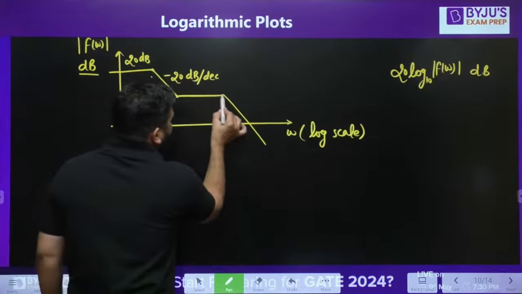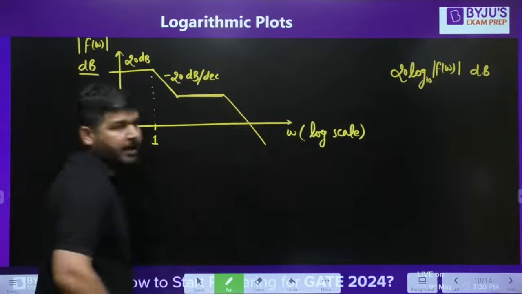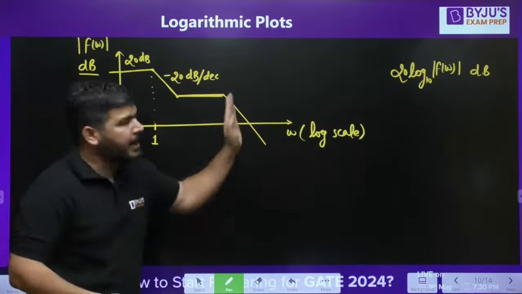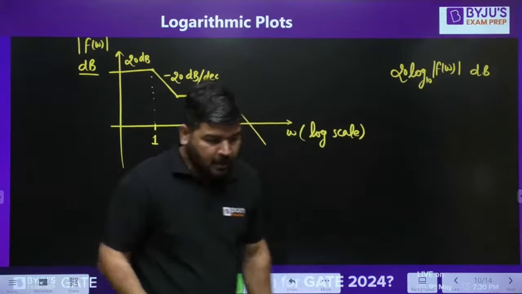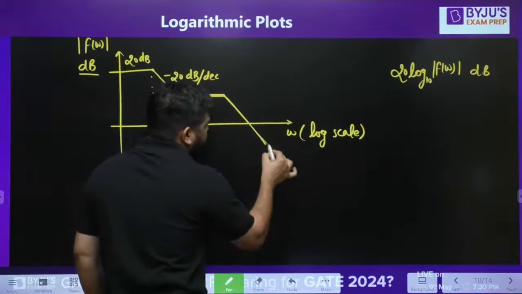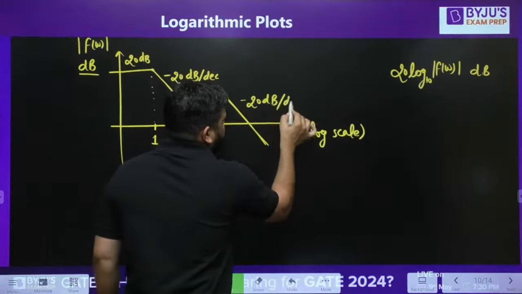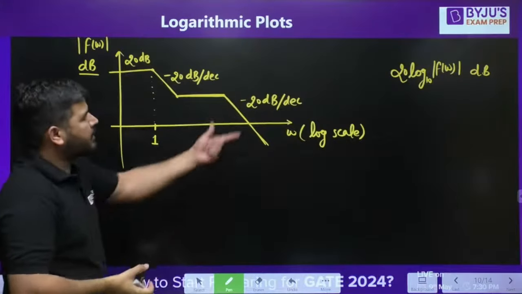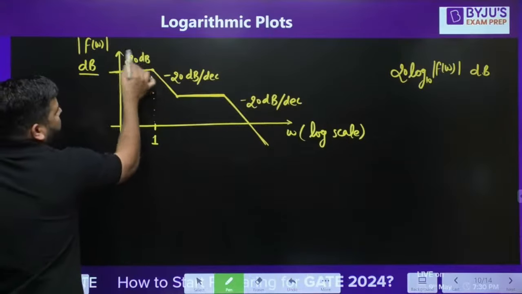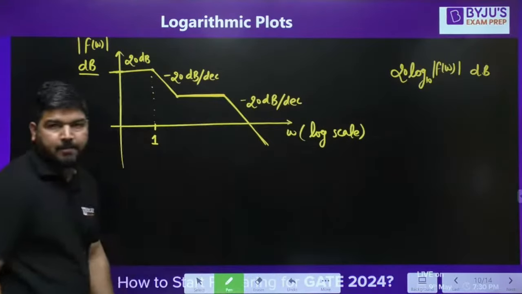Now, what is the slope of this line? Since height is not changing, you can say that the slope of this line is 0 dB per decade. There is no change in height. If you are moving 1 decade, there is no change in height. So the slope of this line is 0. Again, for this line the slope is decreasing, negative, so let's call it minus 20 dB per decade. This represents the slope, and this represents the height. So the height at this point is 20 dB, and at this point the frequency is 1 radian per second.